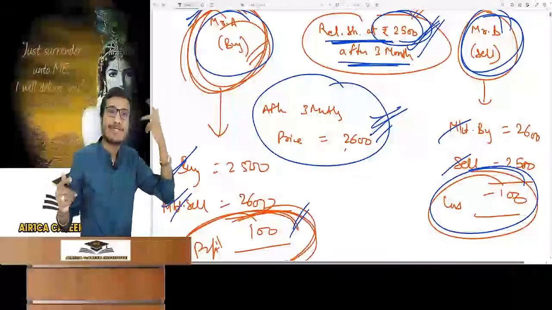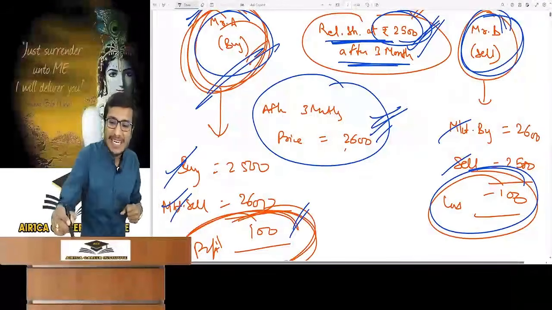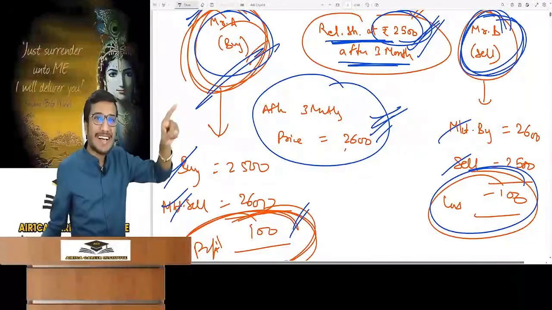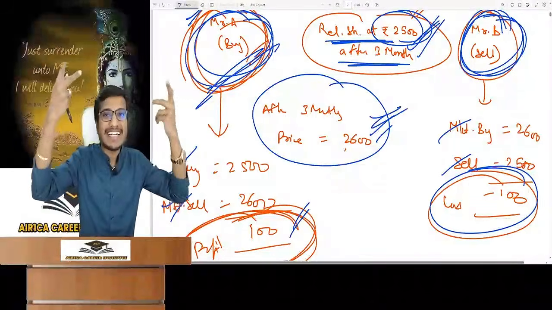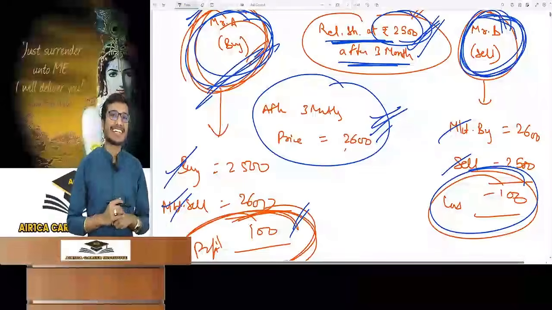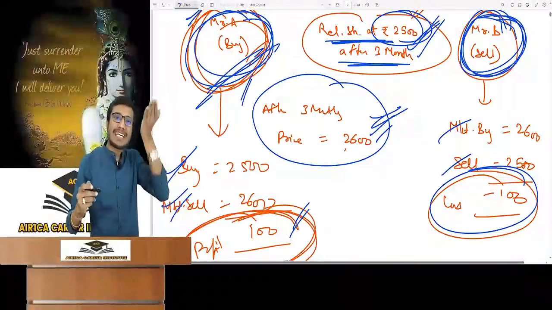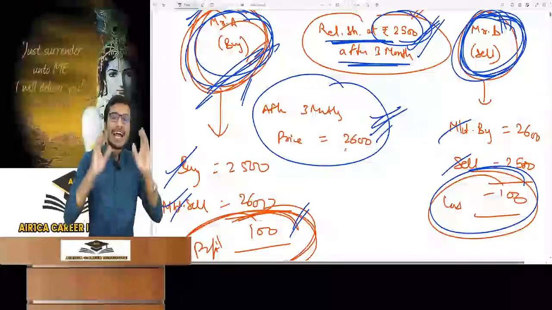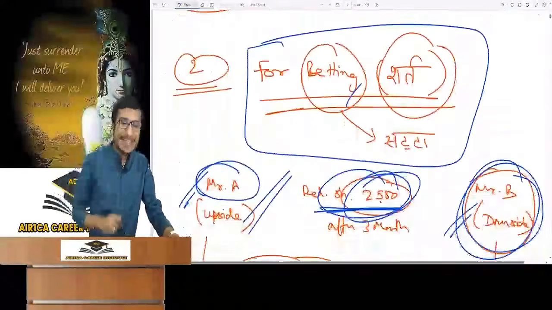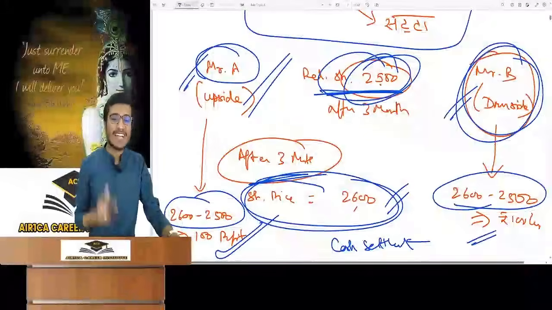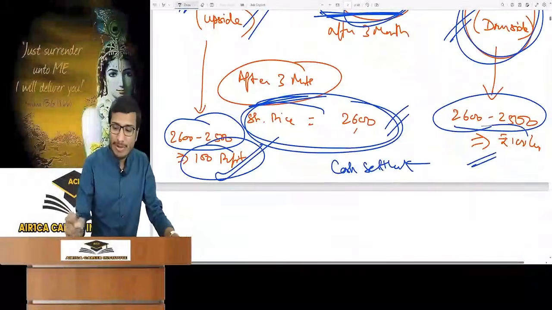So what I think, the price will go up, and this is why Mr. B contracts to sell, because he thinks that the price will go down. So what is Mr. A doing? He is trying to do upside betting, and that person is going to do downside betting. One is betting on the rise of price and the other person on the falling of price. So they had a loss and a profit of rupees 100. In this case also, it was the same example, and they had a loss and profit of 100. I had just put the word betting in it.